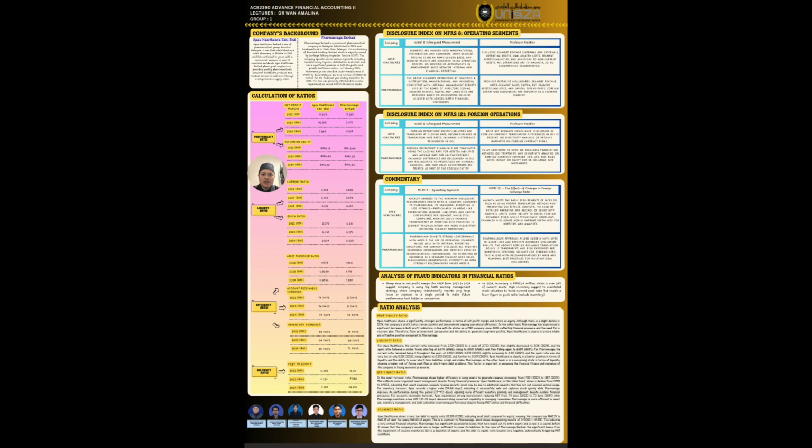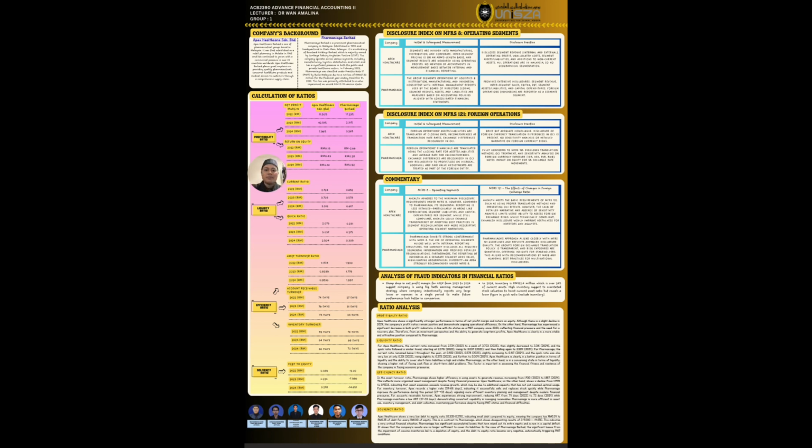Apex Healthcare showed solid performance in terms of net profit margin and return on equity. Although there is a slight decline in 2024, the company's profit ratio remains positive and demonstrates ongoing operational efficiency. On the other hand, Pharma Niaga has experienced a significant decrease in both profit indicators, in line with its status as a PN17 company since 2023, reflecting financial pressure and the need for a recovery plan. Therefore, from an investment perspective and the ability to generate long-term profit, Apex Healthcare is clearly in a more stable and attractive position compared to Pharma Niaga.